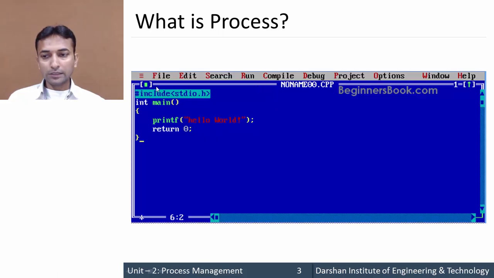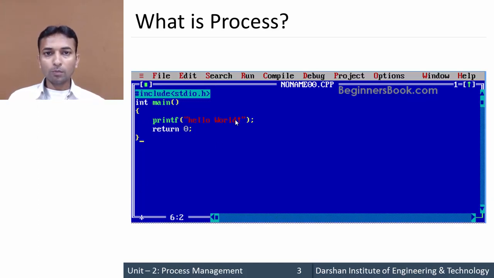You might have seen this screen in the first semester during the CPU lab. You have written programs in C language in some editors like Turbo C or some other editor. So this is the screen of the Turbo C editor. Here we have written a program to print hello world.